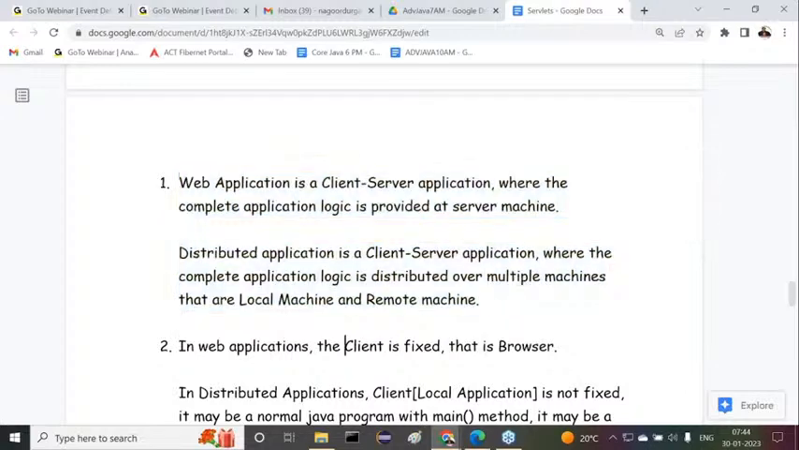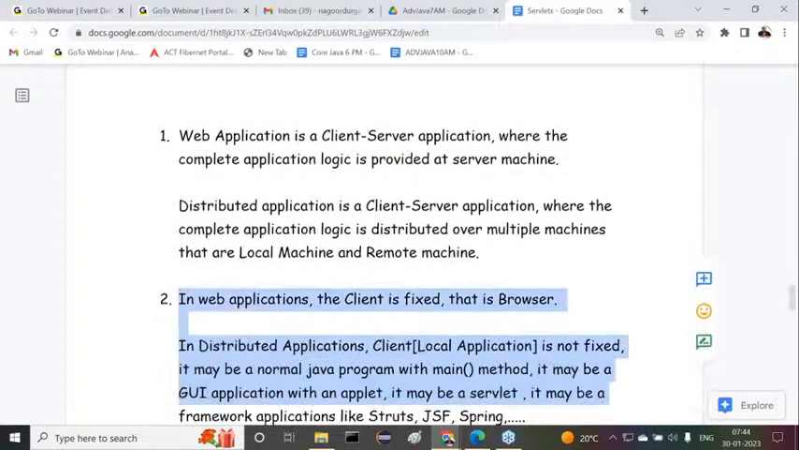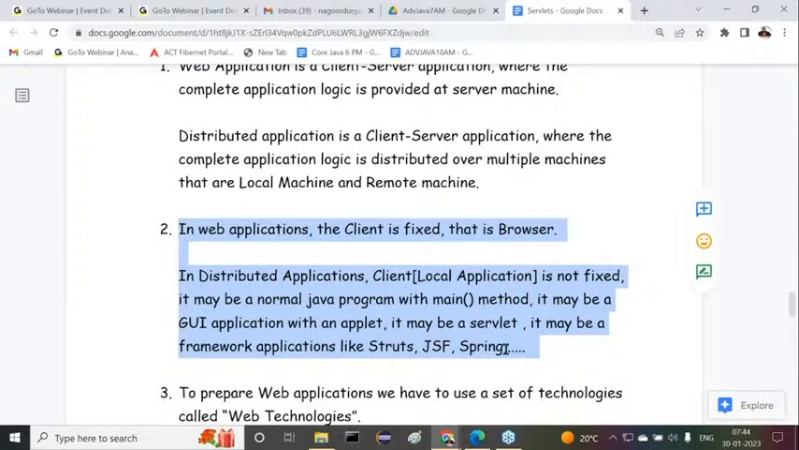Next one. In web applications, the client is fixed, that is the browser. In distributed applications, the client is not fixed. It may be a normal core Java program with a main method, it may be a Swing application or an applet, or it may be a servlet, or framework applications like Struts, JSF, Spring, and so on.